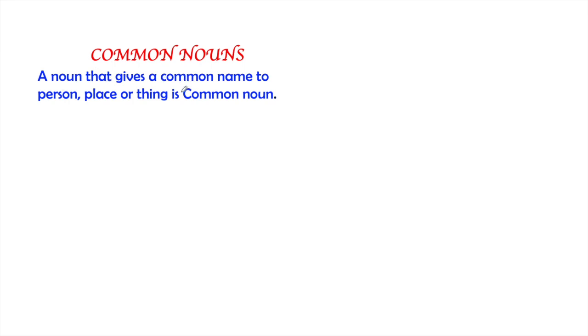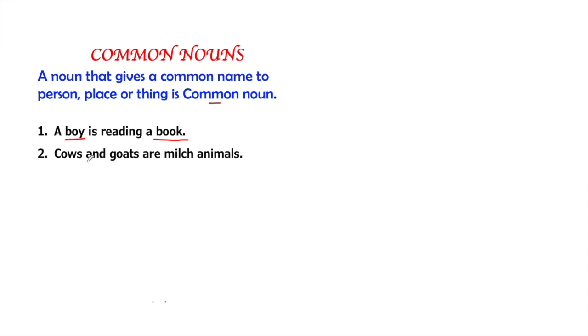Let's see what are the common nouns. A noun that gives a common name to person, place, thing is a common noun. Common noun means a name that is commonly used. For example, a boy is reading a book. In this sentence, we can see two nouns, that is a boy and a book. So now the question arises that how these are common nouns. The boy is a common noun because you can find many boys around you. In the same way, you might have seen many books in your life too, so which are commonly found are common noun. Cows and goats are milch animals.